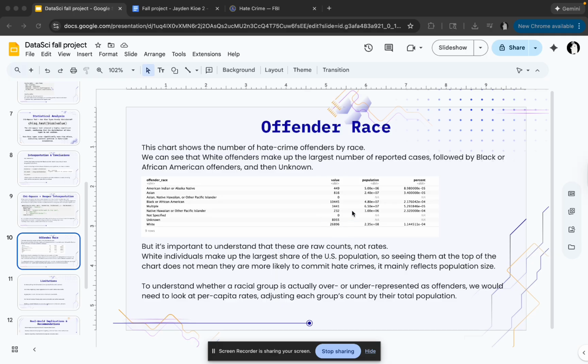And so here are the number of incidents that happen based on race, and here is their total population in the US. So this percentage is how many incidents happen based on their race, with Black or African American and Native Hawaiian or other Pacific Islander being the highest percentage-wise.